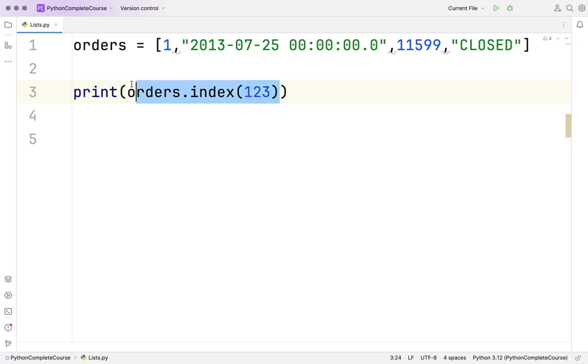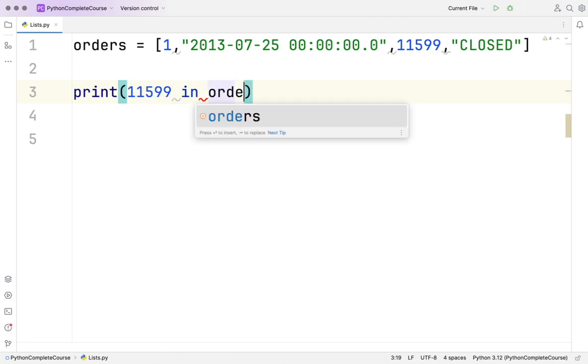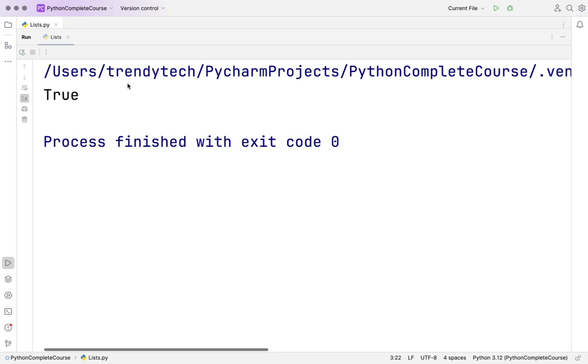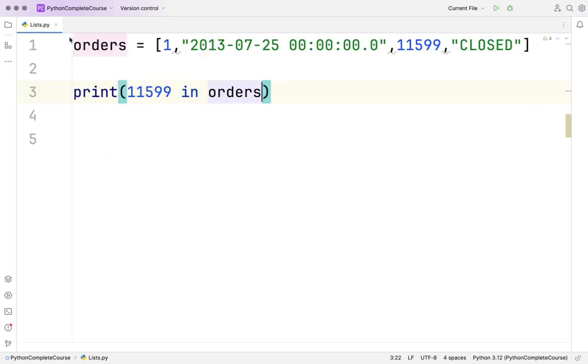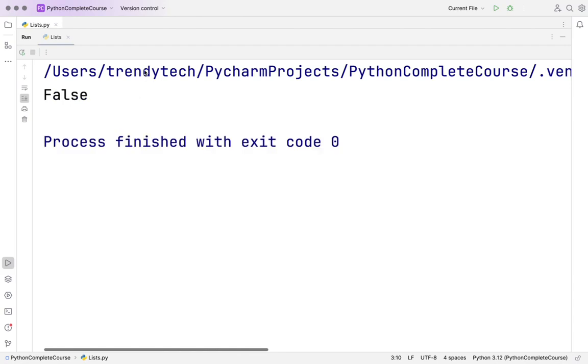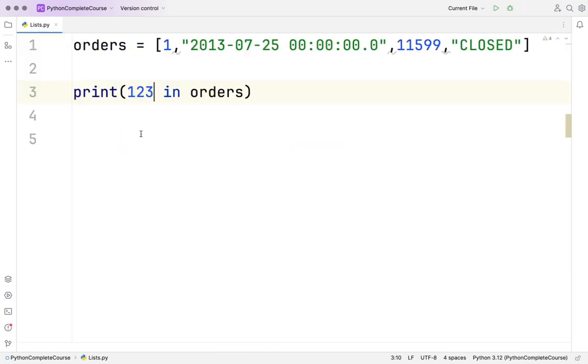You can say 11599 in orders, right? If I print, this says true because it is present. But if I say 1, 2, 3, it will say false because it's not present. So this is graceful, right? But it does not give you the index, by the way. It just gives you limited information whether it's present or not. Okay, so we are good with this.